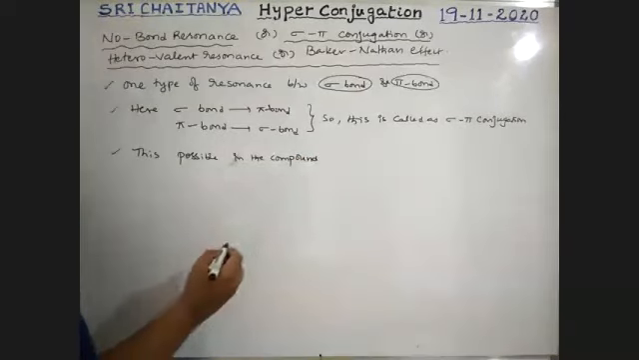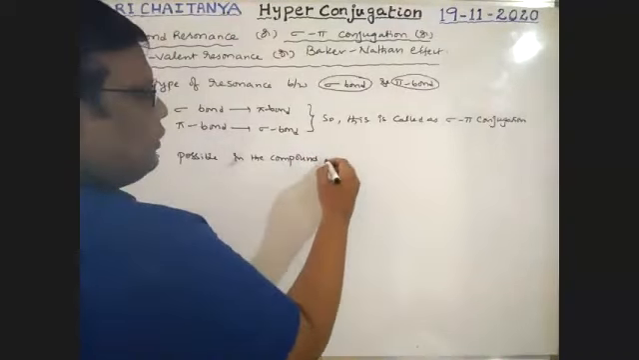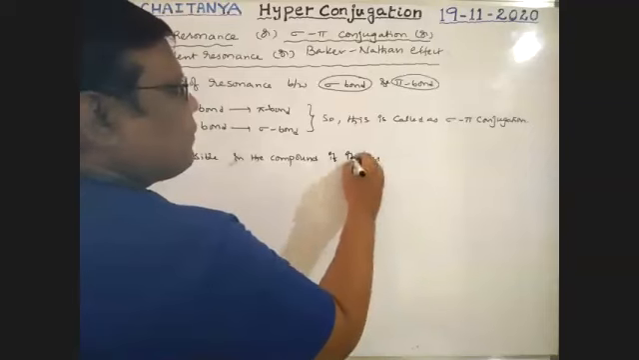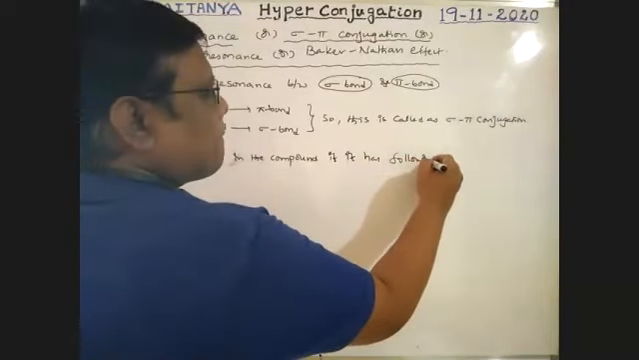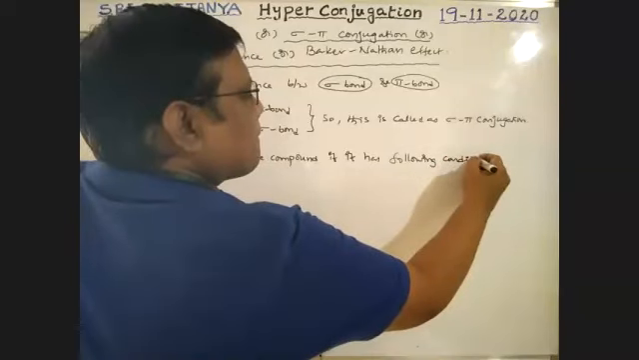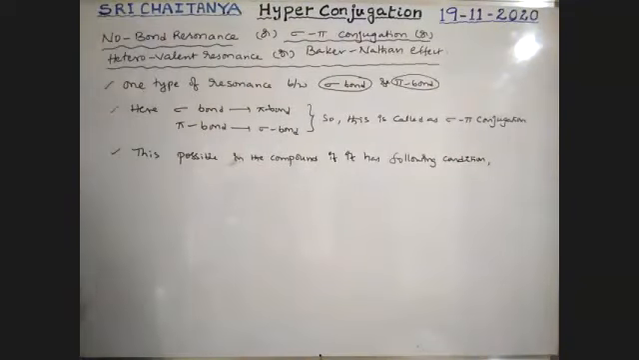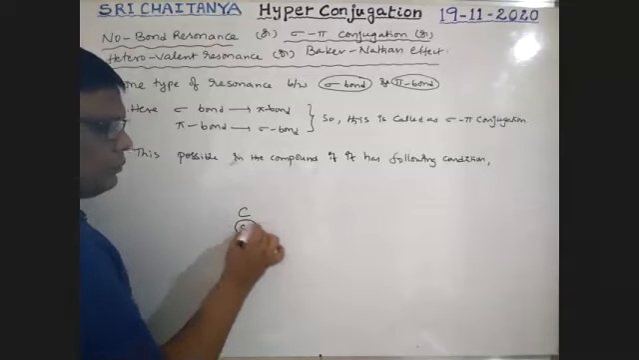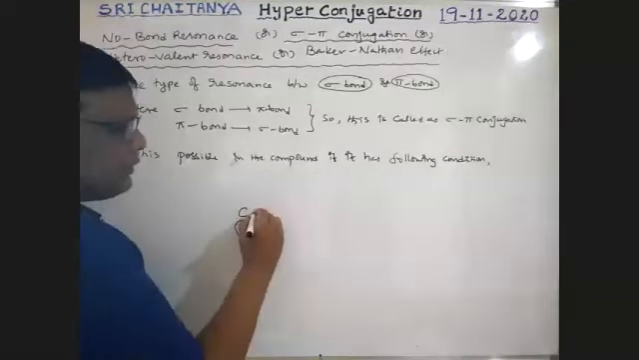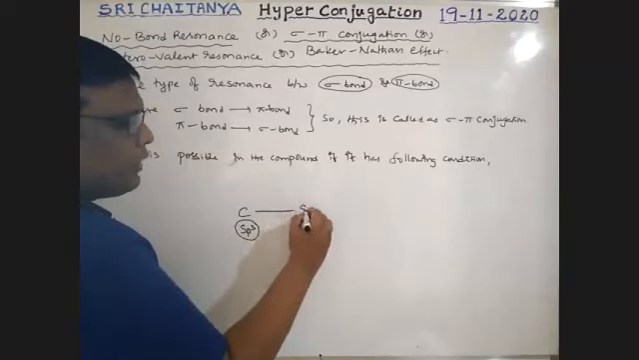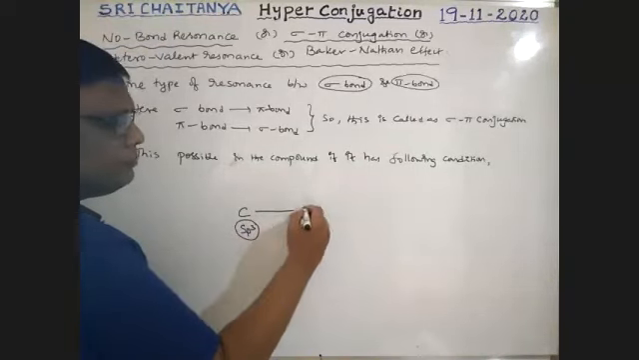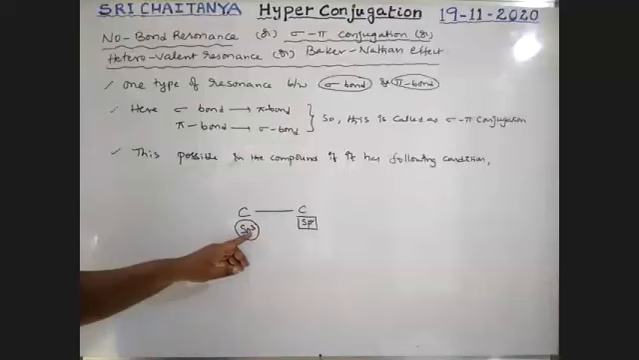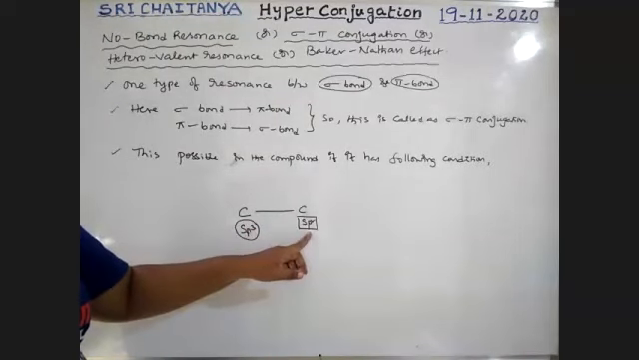This is possible in compounds if they have the following condition. What is that condition? See here, there is an sp3 hybridized carbon, and this sp3 hybridized carbon is bonded with another carbon atom which is sp2 hybridized. An sp3 carbon bonded with an sp2 carbon.